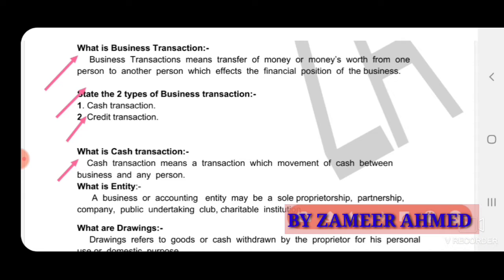They will fix the date, within a week or within a month. All those transactions we can call credit transactions. For example, purchased goods from Shankar on credit, sold goods to Ravi on credit. So this we can say is a credit transaction. Here we promise to pay in the future.